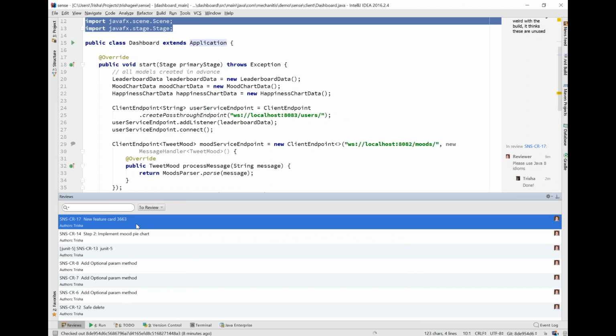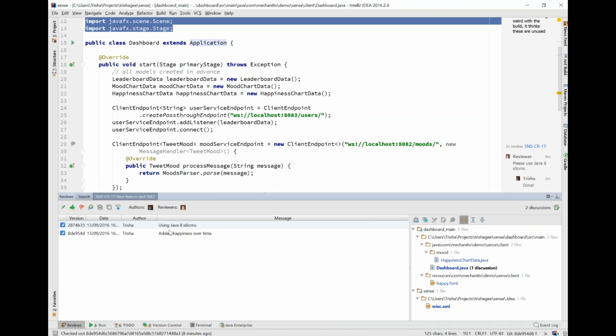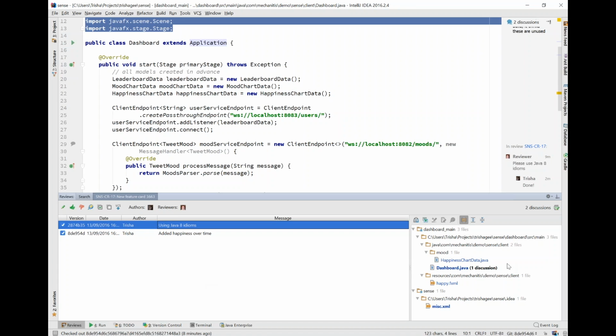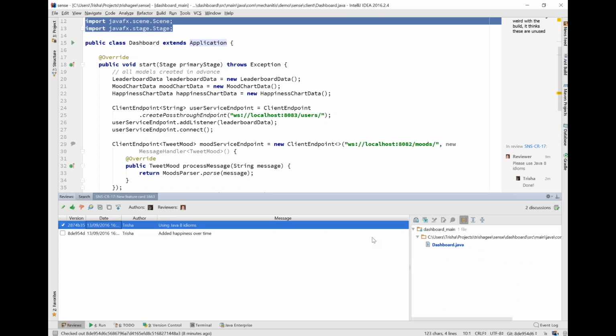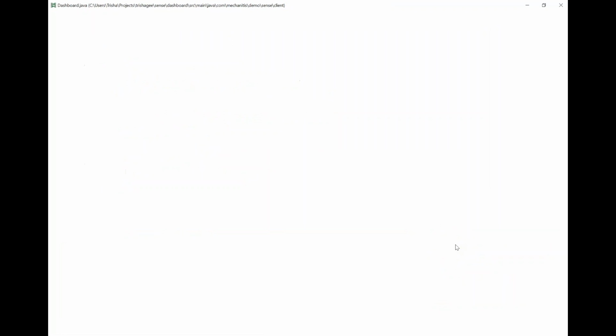I think I've confused the IDE by having multiple instances open. So now I want to look at just this most recent commit, because I've already looked at the others. In fact, I can see that there are changes on just one file that I really need to care about. The other files are not in bold, so I don't need to worry about them anymore. So I'm going to only look at the most recent commit, and I want to have a look at what changes went in here.